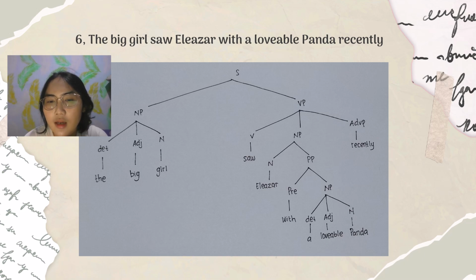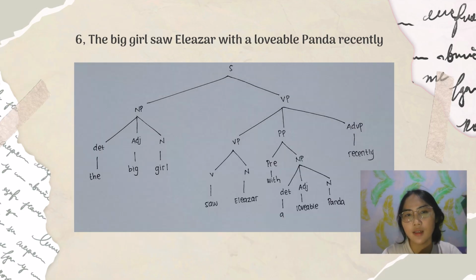Noun is Eleazar. The prepositional phrase is divided into two, preposition and noun phrase. With is a preposition. A lovable panda is a noun phrase. A is a determiner, lovable is an adjective, panda is a noun. And recently is an adverb phrase.